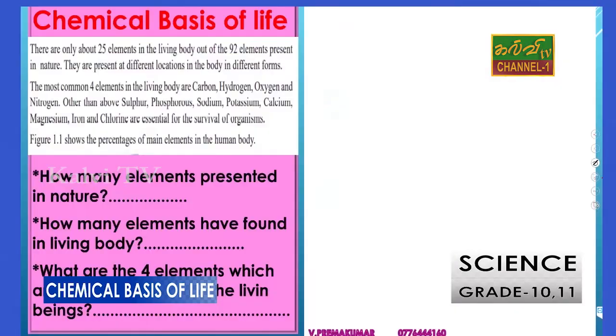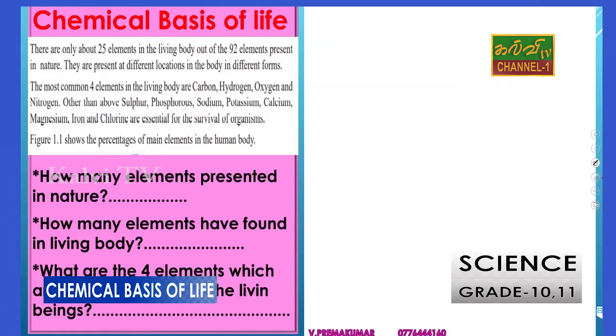They are present in different locations in the body in different forms. The most common 4 elements in the living body are carbon, hydrogen, oxygen and nitrogen. Other than these, sulfur, phosphorus, sodium, potassium, calcium, magnesium, iron and chlorine are essential for the survival of organisms.